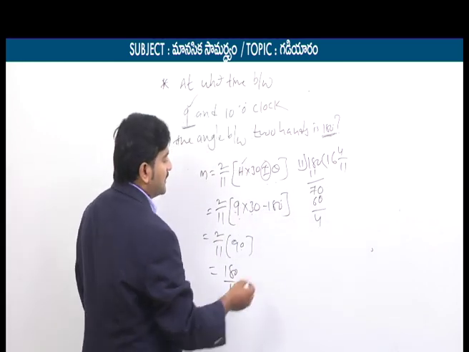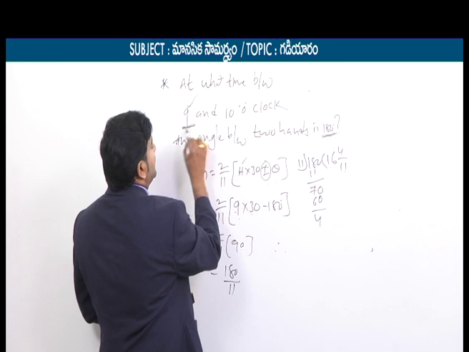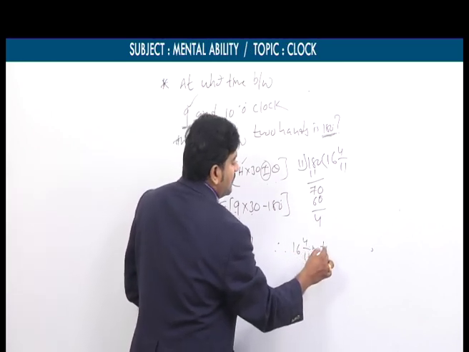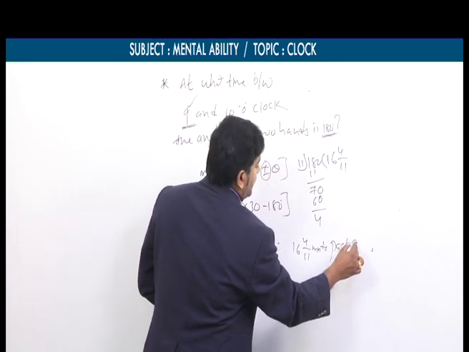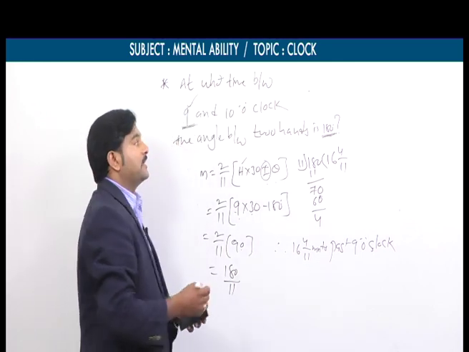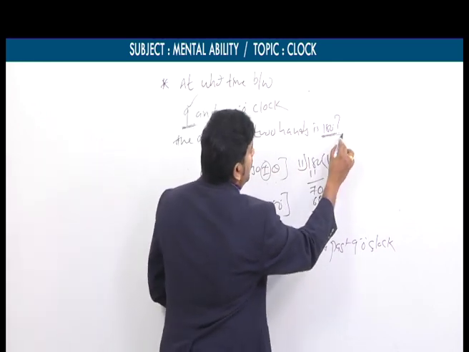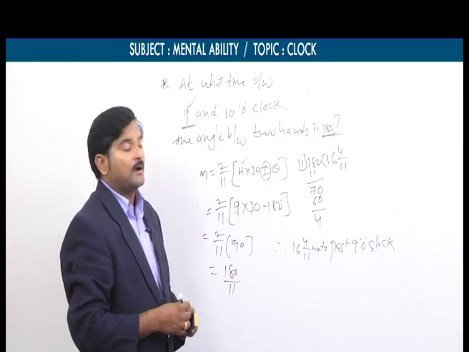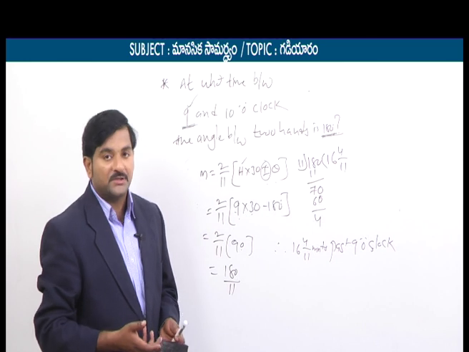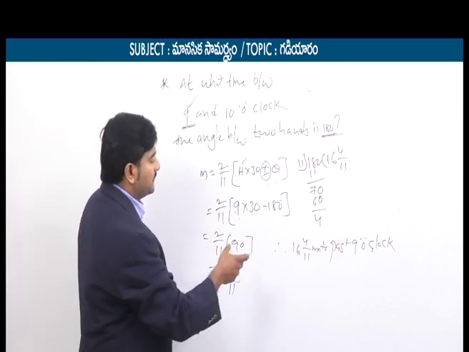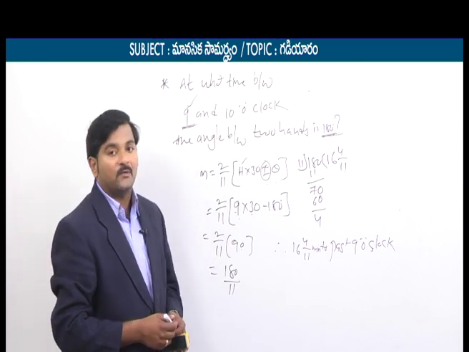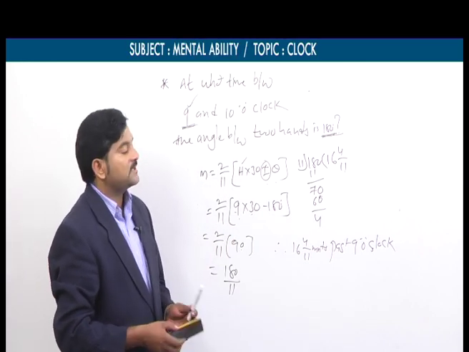So what can we conclude? Since our starting hour is 9 o'clock, the answer is 16 4 by 11 minutes past 9 o'clock. Exactly at this point of time, the angle between the two hands is 180 degrees. Or, at what time between 9 and 10 o'clock may the two hands be in opposite direction? The concept is the same. Again we take theta equal to minus 180, and the final answer is 16 4 by 11 minutes past 9 o'clock.